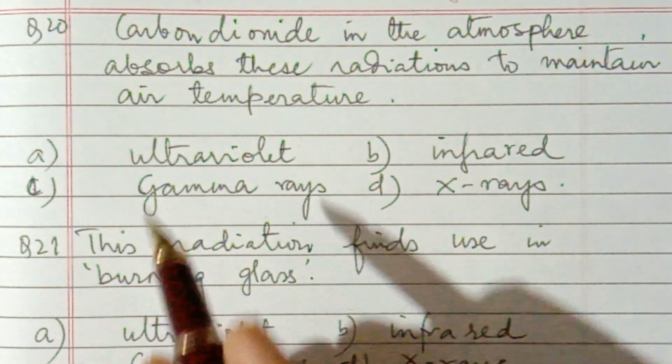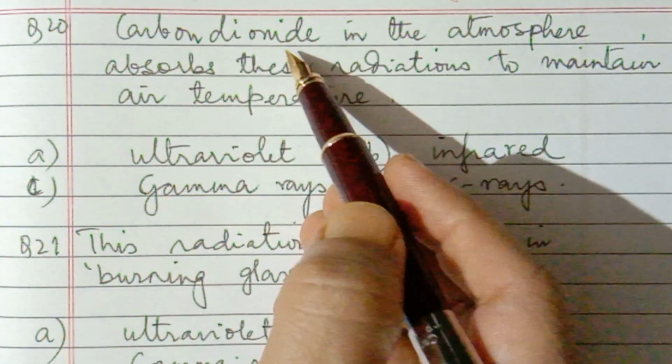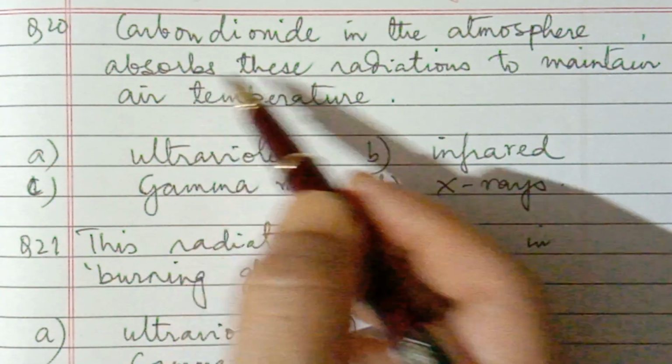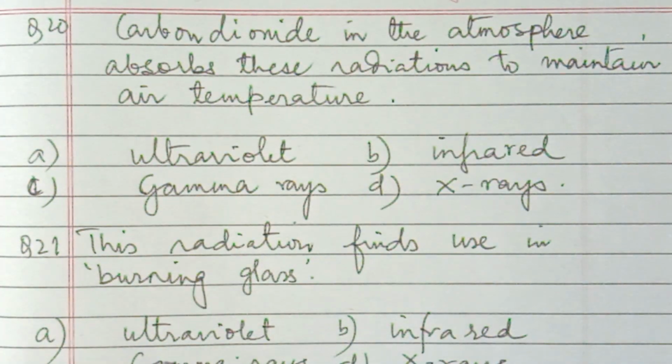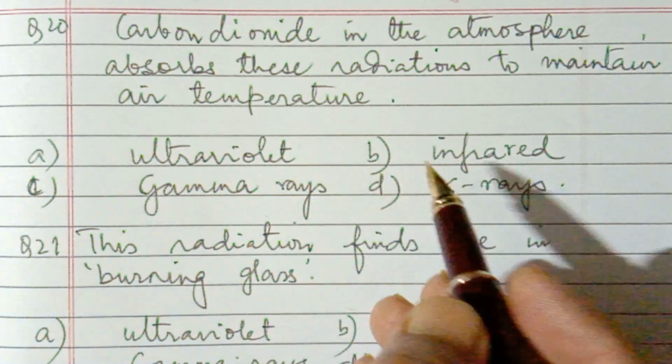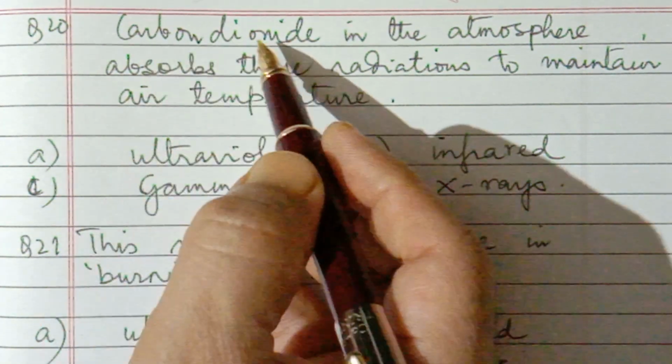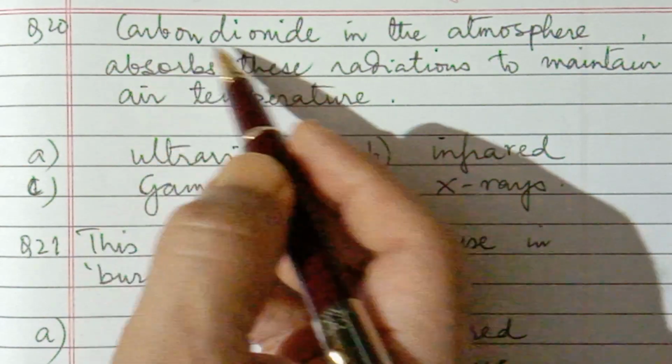Question number 20. Carbon dioxide in the atmosphere absorbs these radiations to maintain atmospheric temperature. Which radiations are absorbed? This is greenhouse gas.